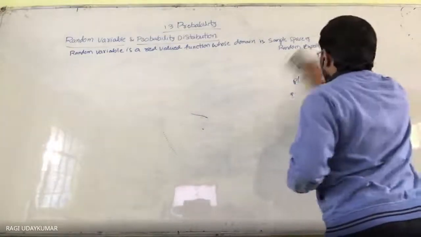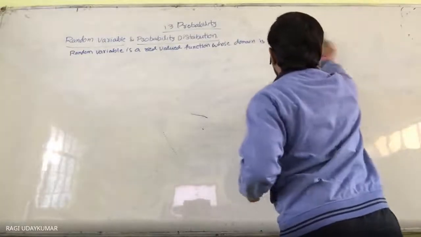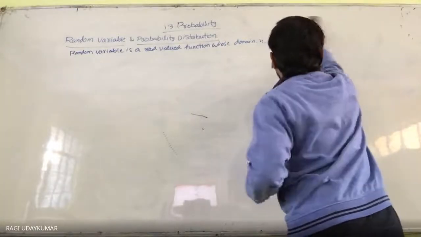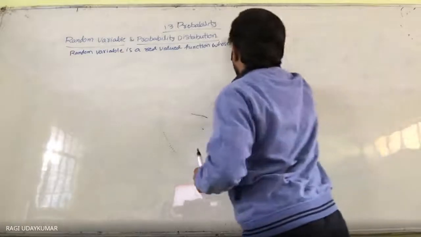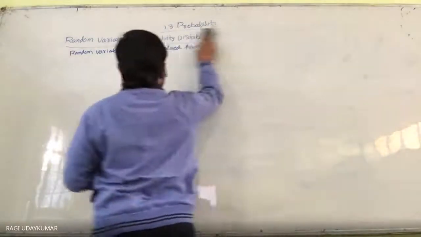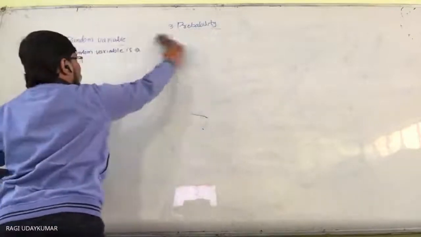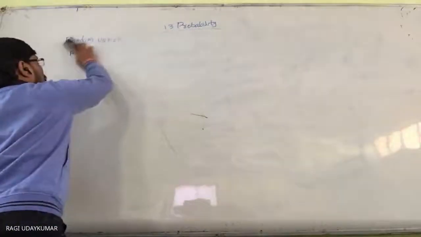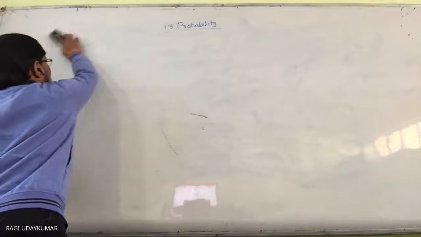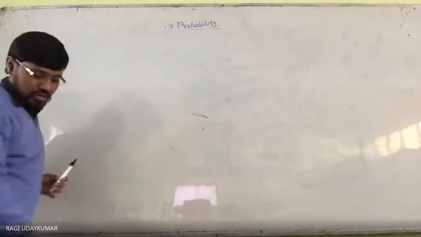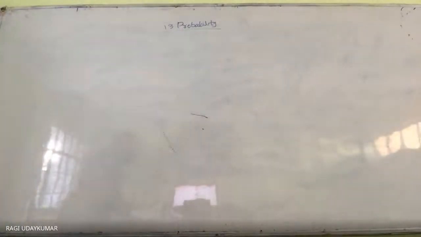The sum of all the probabilities in a probability distribution equals 1. The condition is compulsory, it should equal 1. So let us see the exercise problems here.